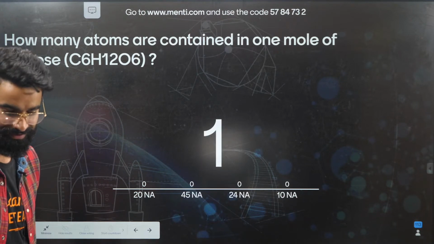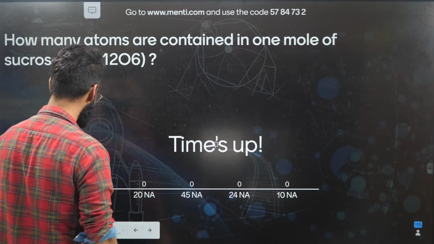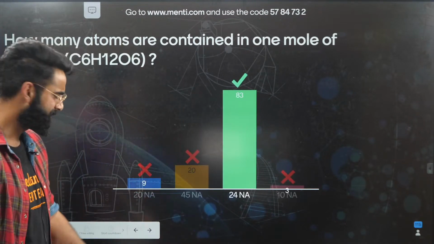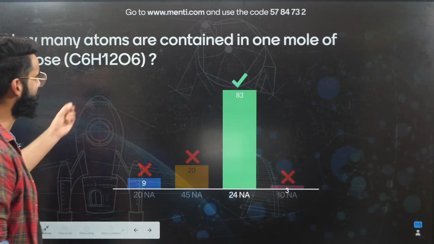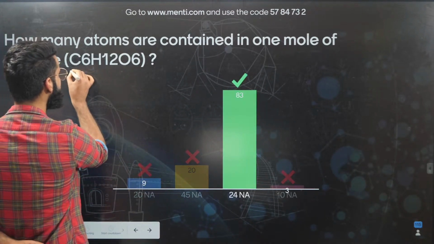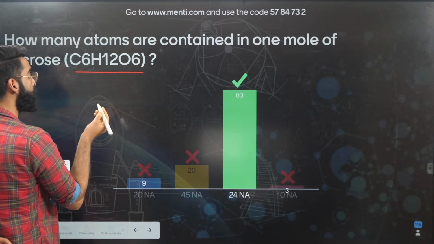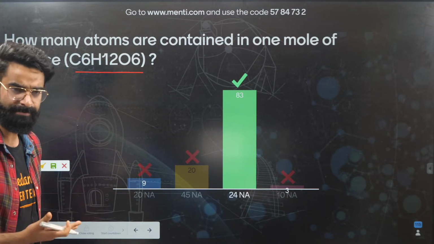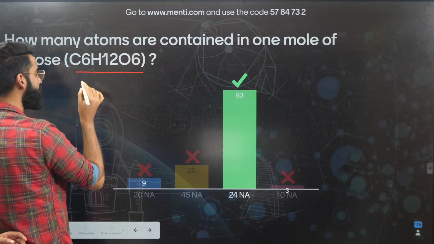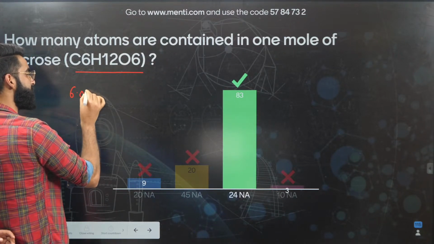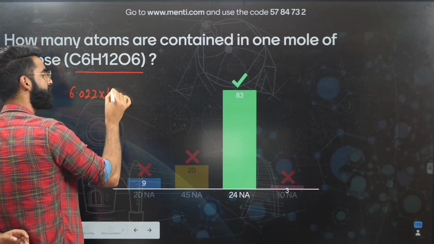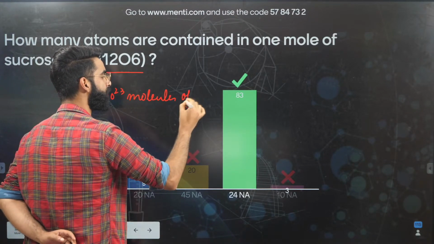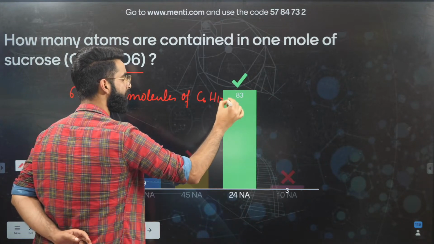3, 2, 1, and the time is up. Yes, the time is up. The majority of the students have given the correct answer. That's great, wonderful. It's a very simple question. I have 1 mole of glucose. 1 mole of glucose contains 6.022 × 10^23 molecules of glucose, right? So these many molecules of glucose will be present in 1 mole of it, correct?